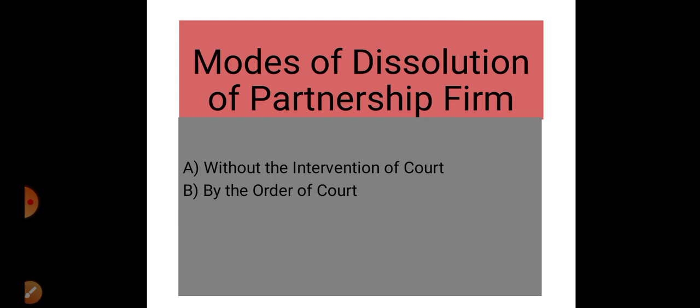Now we have the modes of dissolution of a partnership firm. How is a firm dissolved under the partnership? There are two modes. Number 1, without the intervention of court, when the court does not interfere in the dissolution process. Secondly, by the order of court, when court orders to dissolve a firm.